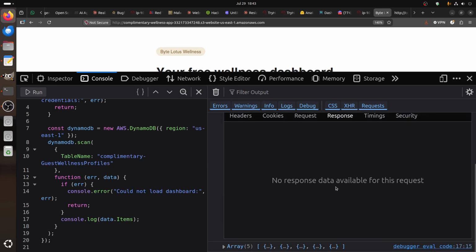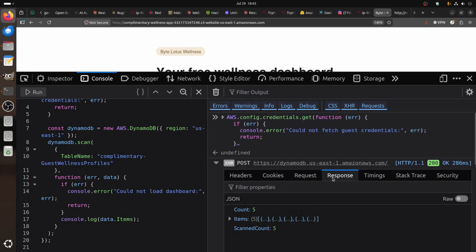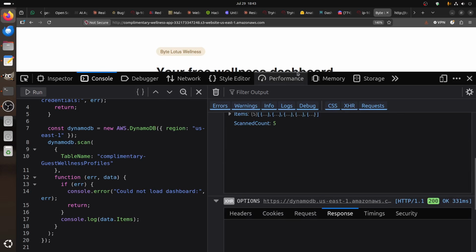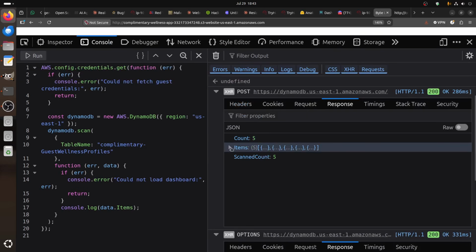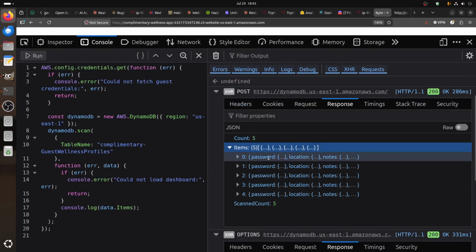If I say response, nothing. Let's get that one. This one I'm looking for. Let's make this one bigger. If I do that, you can see password, location, notes. So these are the things. I'll put the link to it.